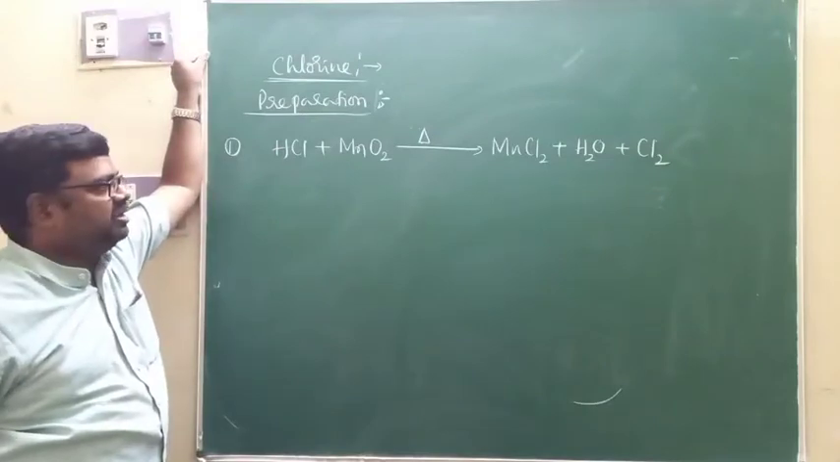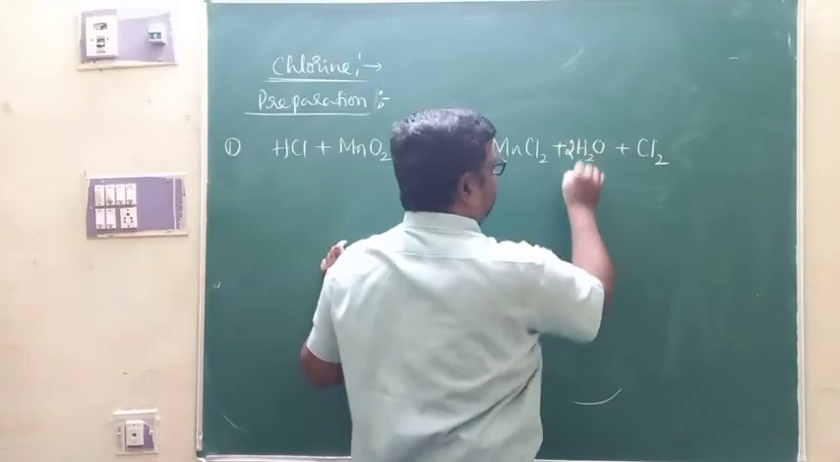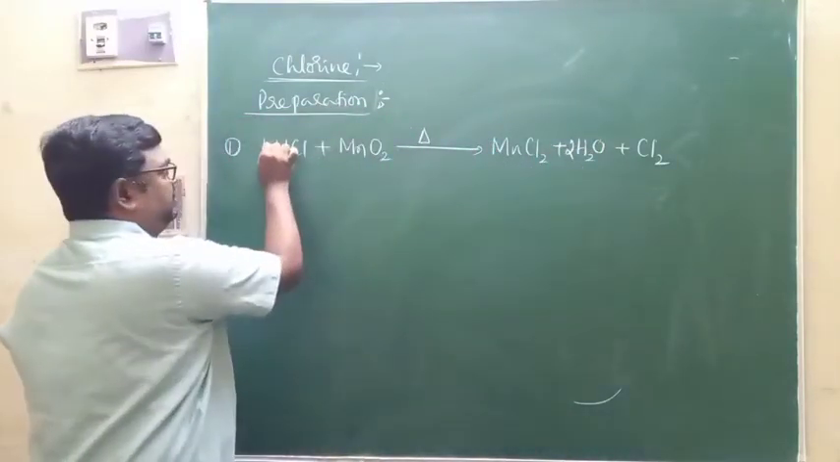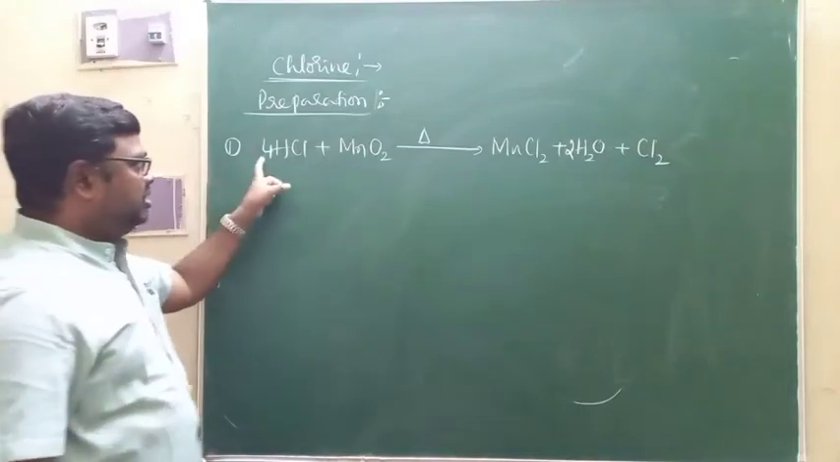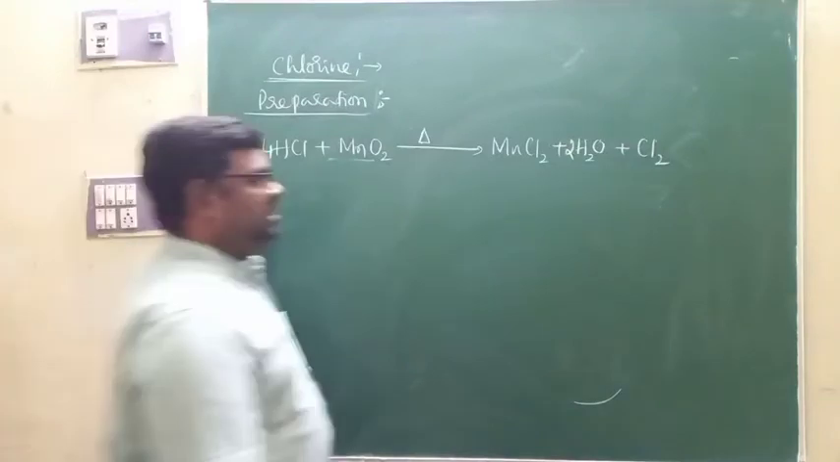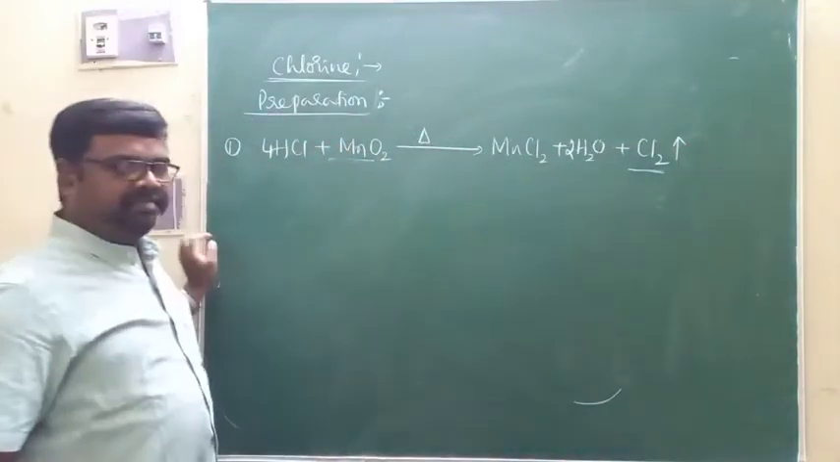And here you need to balance it, right? MnO2 is there, here it is H2O, therefore go for 2 H2O. Then hydrogen becomes 4, so go for 4 HCl here. Then hydrogen will be 4, chlorine will be 2 here, and here is 2, the equation is balanced. This is one method for the preparation of chlorine.